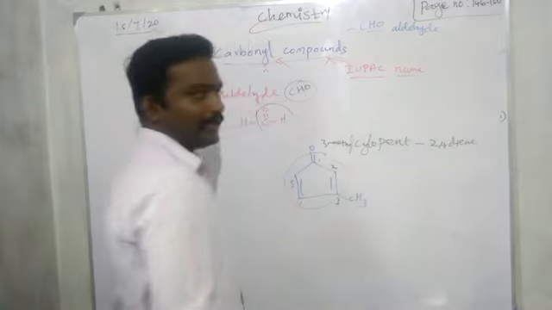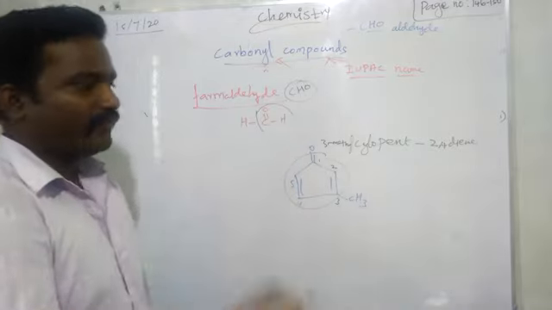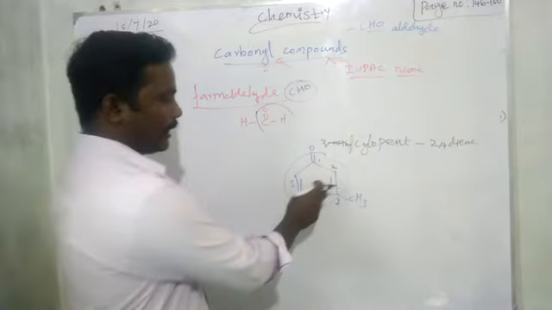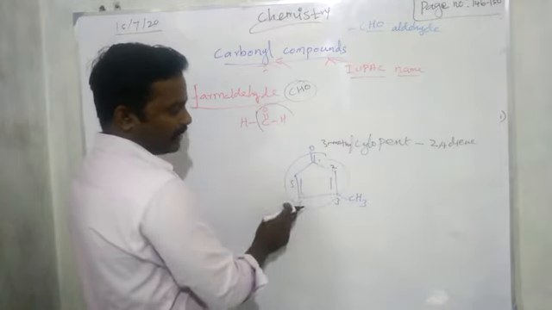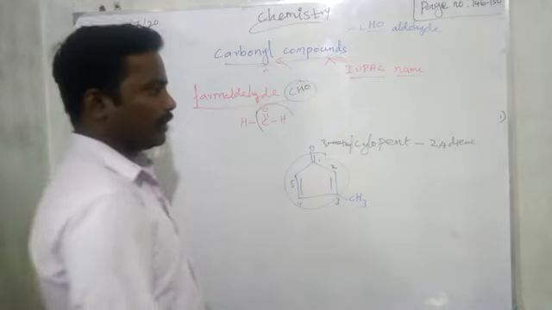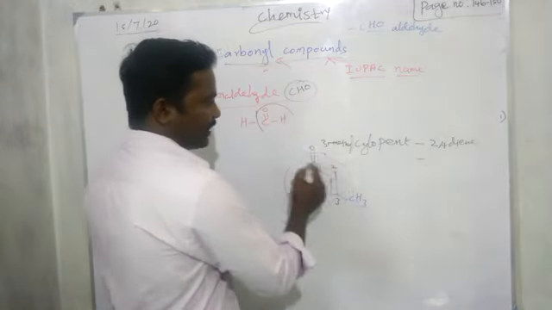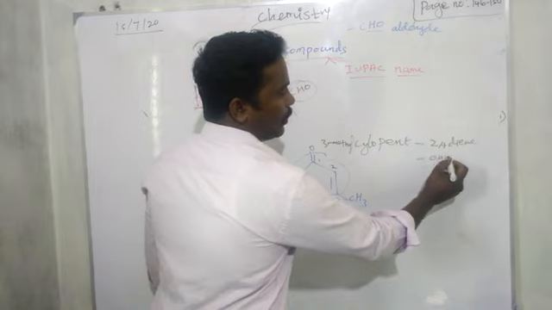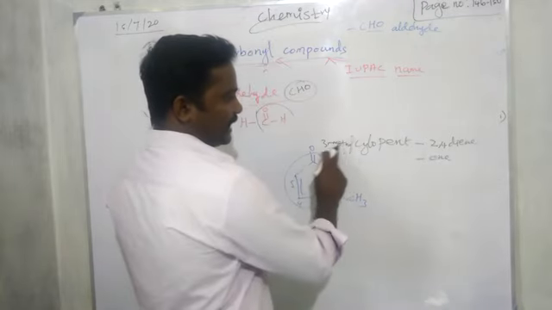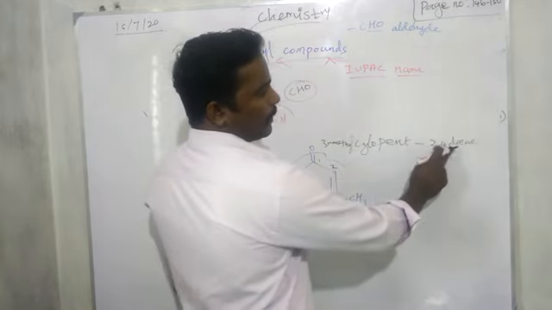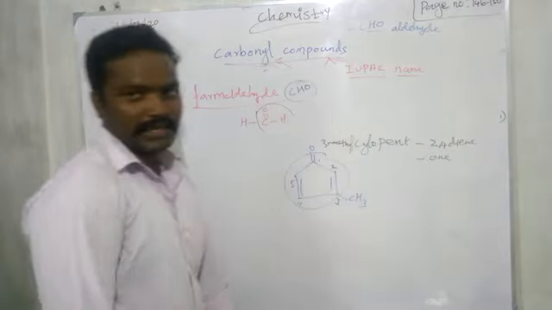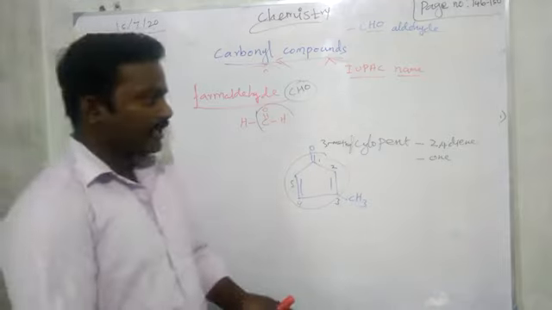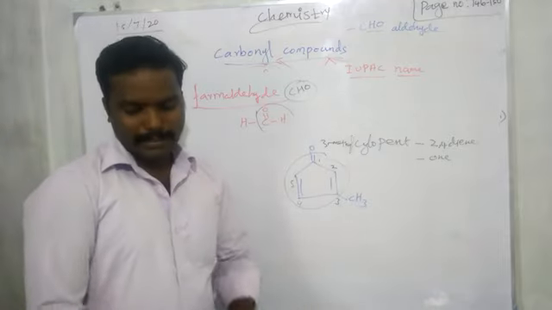Why am I writing diene? As the primary suffix you want to write the double bonds. Okay. The first double bond, the second double bond. The first double bond is present on the second carbon, the second double bond on the fourth carbon. Then what functional group? Ketone, so "one". So 3-methylcyclopent-2,4-dienone. The E can be replaced with "one". So this is the way we can give names for all the compounds.